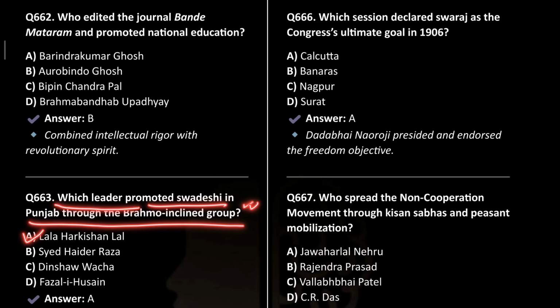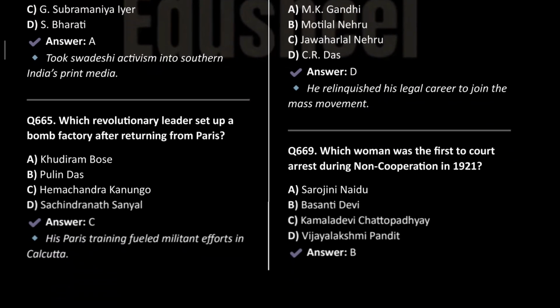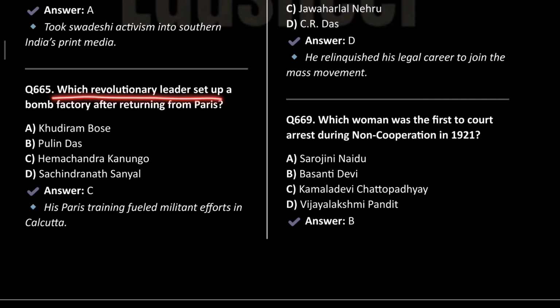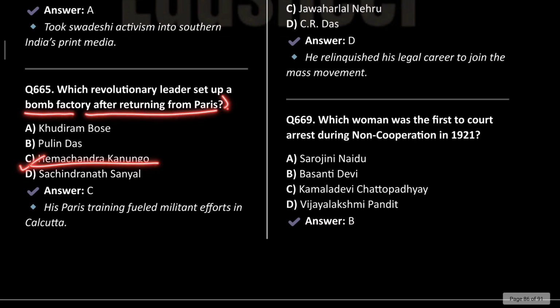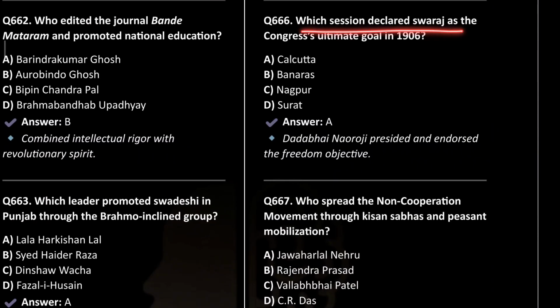It was Lala Harkrishnan Lal. Who launched the Krishna Patrika newspaper in Masulipatnam? It was T. Prakasam M. Krishna Rao. Next, which revolutionary leader set up a Bombay factory after returning from Paris? This is Hemachandra Kanungo. Which session declared Swaraj as the Congress ultimate goal in 1906?